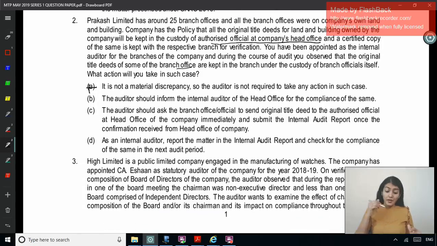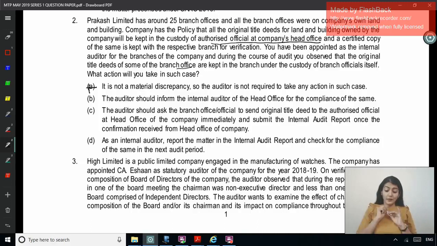Option C: the auditor should ask the branch official to send the original title deed to the authorized official at HO of the company immediately, and submit the internal audit report once the confirmation is received from HO of the company. So you will ensure that the procedure is followed.